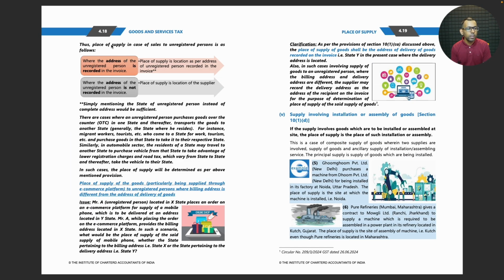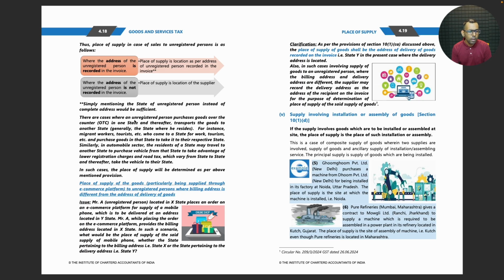Thus, place of supply in case of sales to an unregistered person is as follows. When the address of the unregistered person is recorded in the invoice, then the place of supply is the location as per the address of the unregistered person recorded in the invoice. Where the address of the unregistered person is not recorded in the invoice, the place of supply is the location of the supplier. Simply mentioning the state of the unregistered person instead of the complete address would be sufficient.